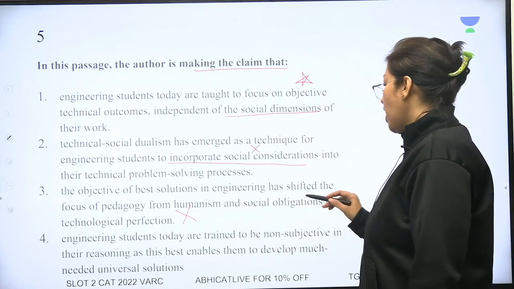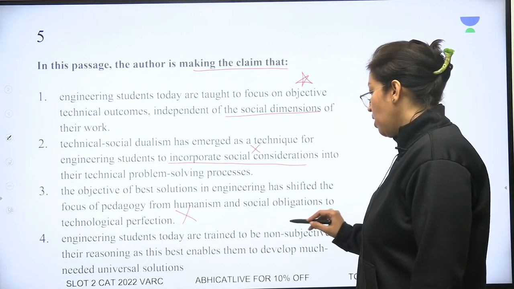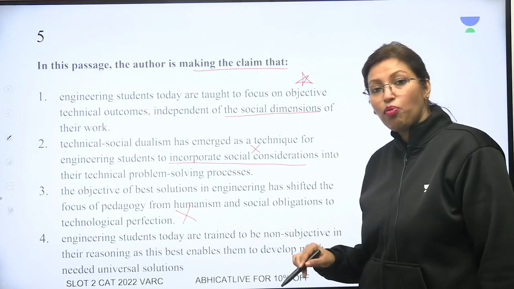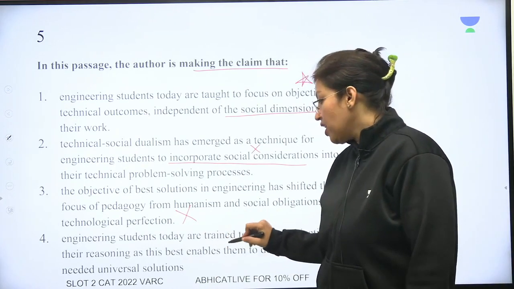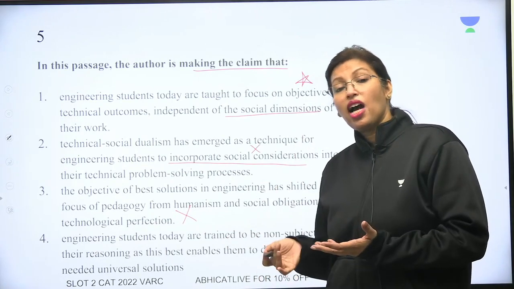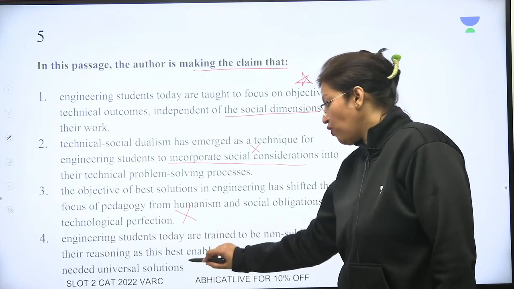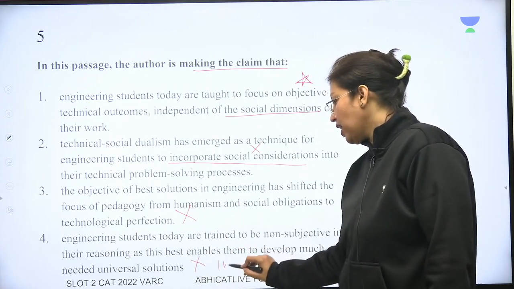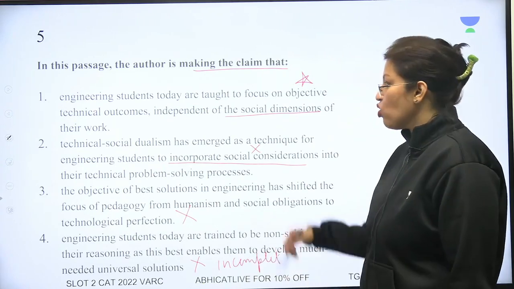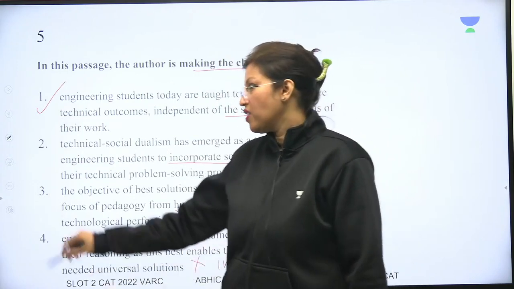Engineering students today are trained to be non-subjective in their reasoning as this best enables them to develop much needed universal solutions. Again, the passage does not really say that this is what he wants to say. The writer says that they're missing out on the societal concerns and that is missing here. So therefore this one is incomplete and cannot be my correct answer. So eliminate. Okay, so I come back to option 1 and that now becomes my correct answer.